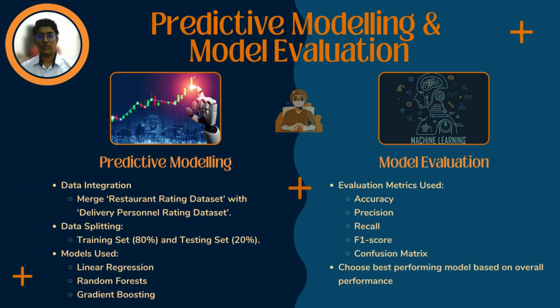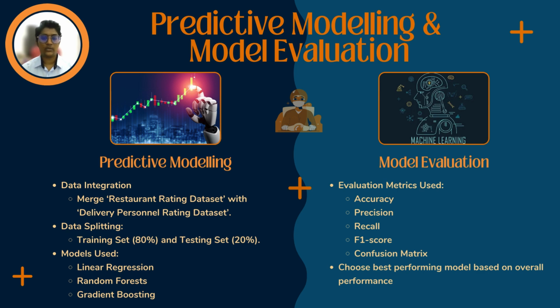Next, let's look at the predictive modeling and model evaluation employed in this research. For data integration, the restaurant rating dataset and delivery personnel rating dataset were merged to create a unified dataset. This dataset was then split into 80% for training the model and 20% for testing its effectiveness. Three machine learning models were selected to run the predictive modeling, namely linear regression, random forest, and gradient boosting.